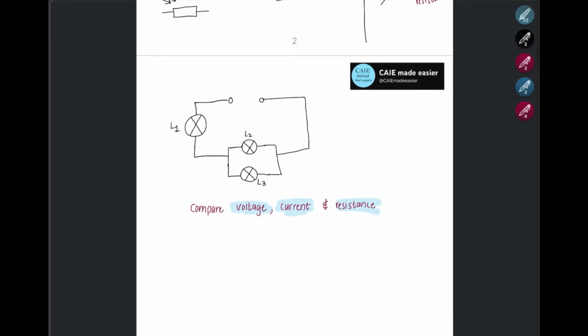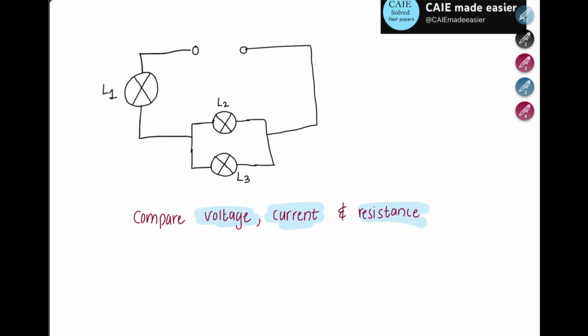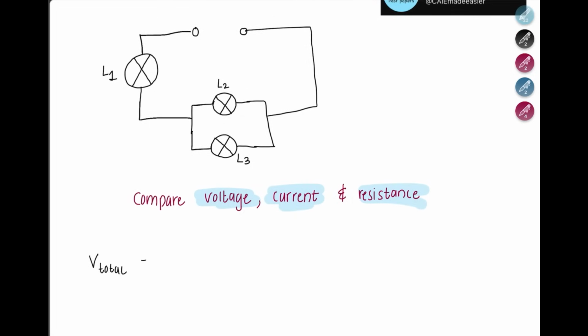Now moving on. This is a simple example where you have a power supply, and then you have three lamps. One lamp is connected in series, whereas the other two lamps, L2 and L3, are connected in parallel. So let's compare the voltages, current, and resistance in each of these lamps. Total voltage equals V of lamp 1 plus V of lamp 2, and lamp 3 is the same, so we can just write L2. This is the total voltage.